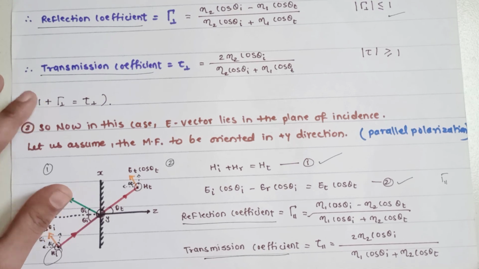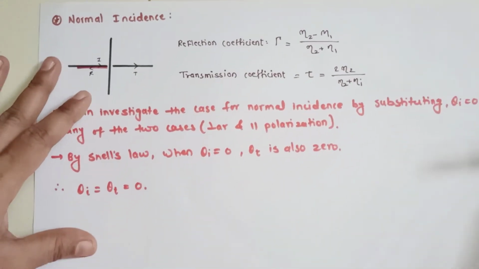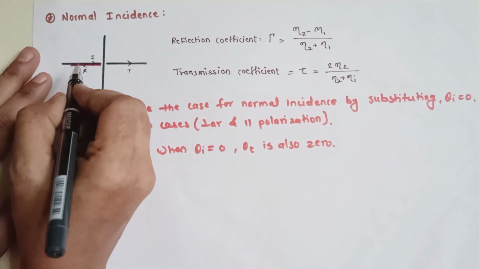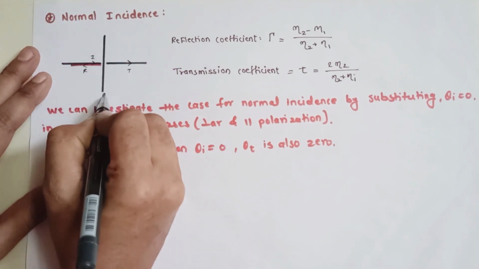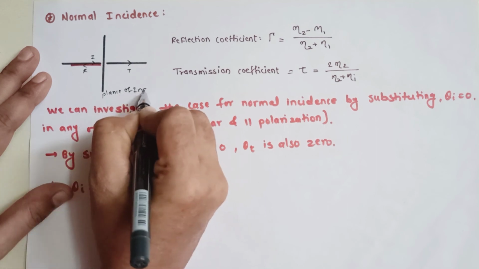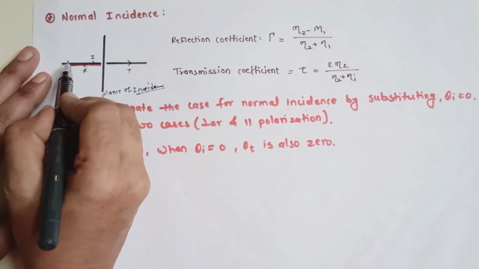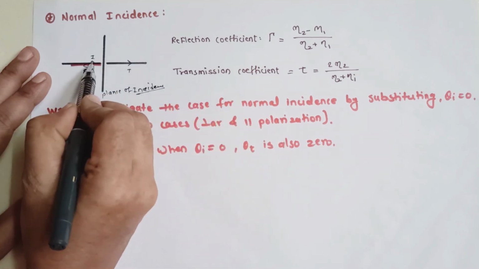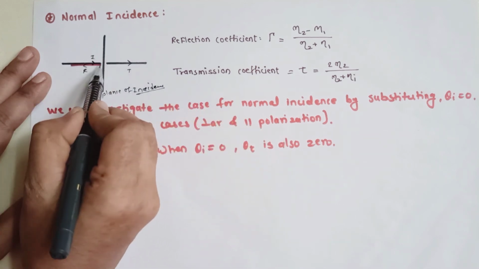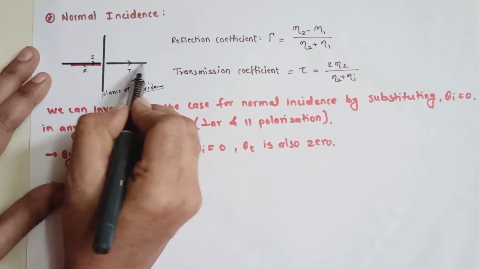But suppose you get the normal incidence case, the third case. Here is the plane of incidence, the boundary interface we can say. The incident wave strikes over here, the reflected wave comes back exactly along the same path, and these are the transmitted waves.